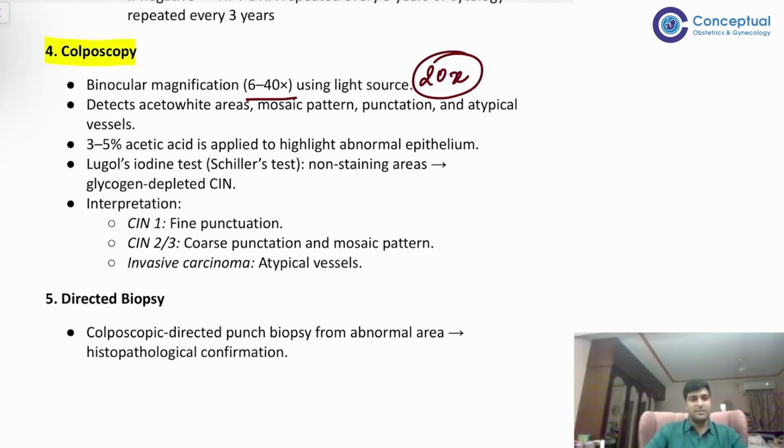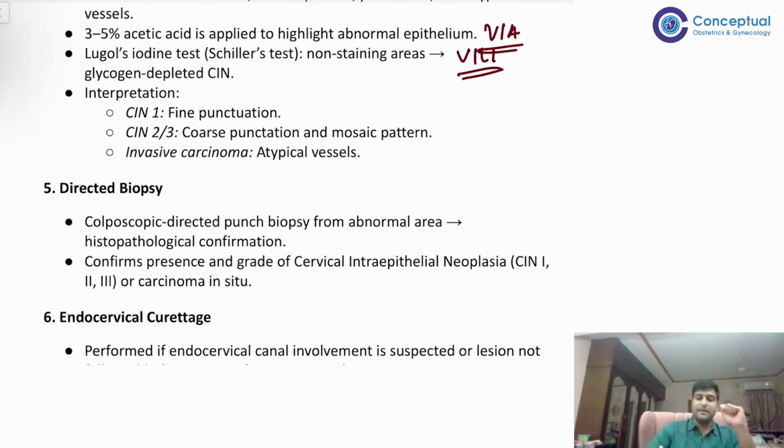But 6 to 40 times magnification can be taken, and then you detect the acetowhite areas, the mosaic patterns, punctation, etc. And then we do that after doing a VILI. So you basically stain it with VILI, and then you do the colpobiopsy to see the acetowhite areas, punctations, etc. And then you find out that if fine punctation then it will be CIN1, coarse then CIN2-3, right? And if invasive carcinoma then you will see atypical vessels.